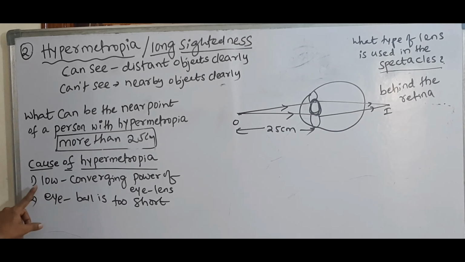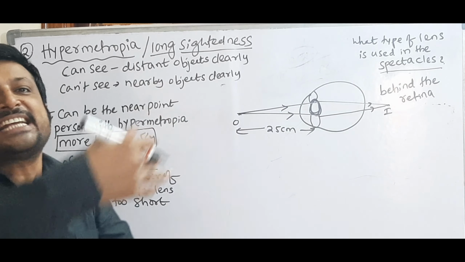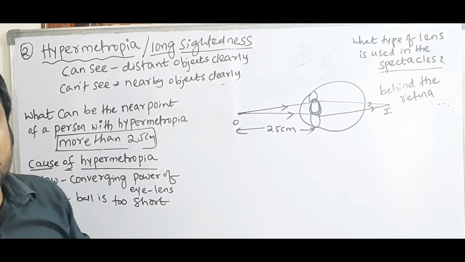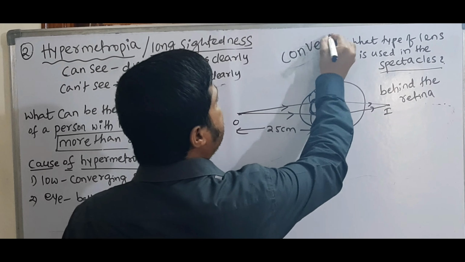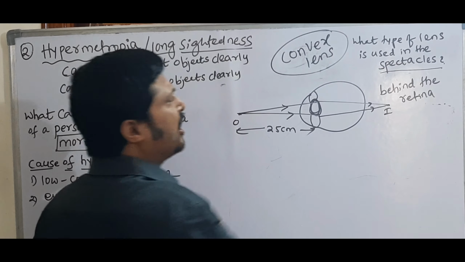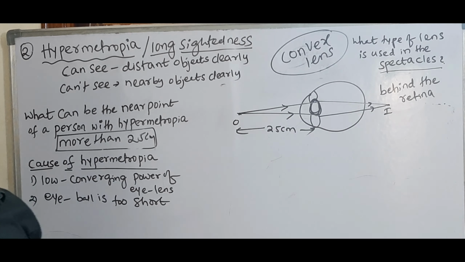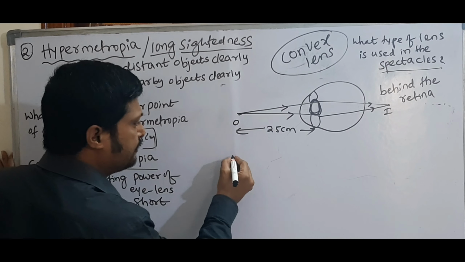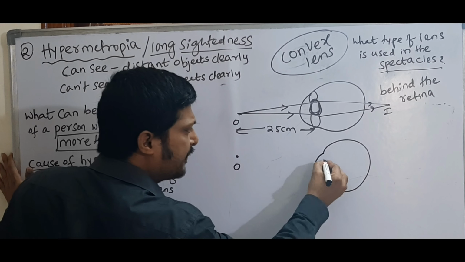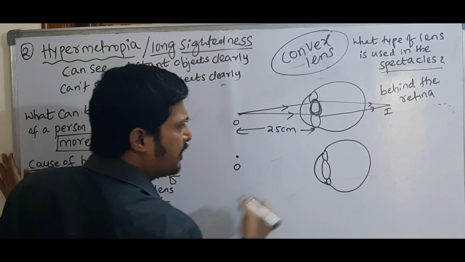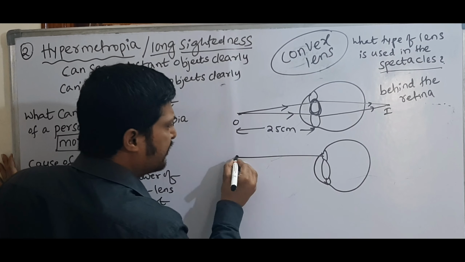See here, converging power is low. The eye has low converging power. That means we have to increase the converging power. So which lens is suitable to increase the converging power? We know very well that is the convex lens. Convex lens is used to increase the converging power. That means now see here the object. This is the eye. Right? Now the object is there and rays are coming.